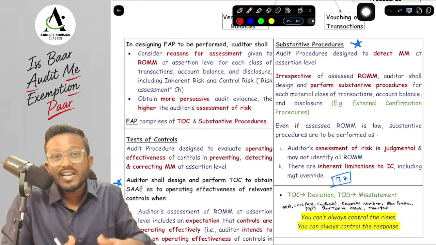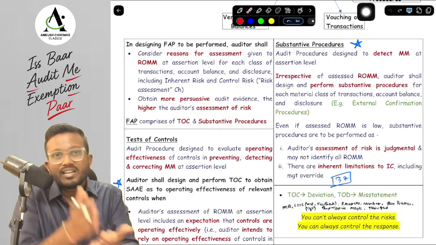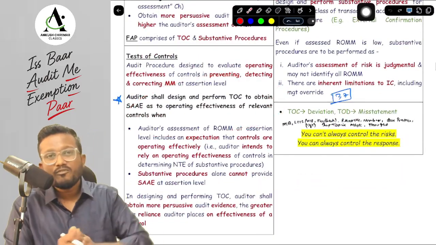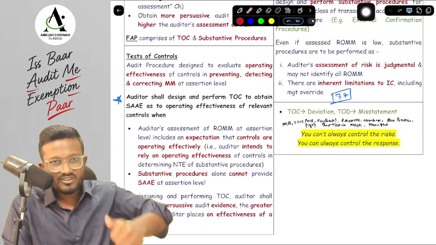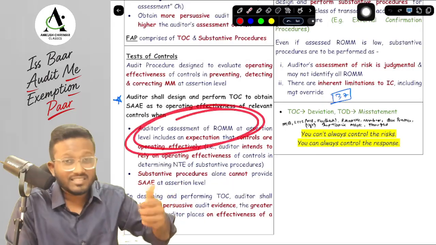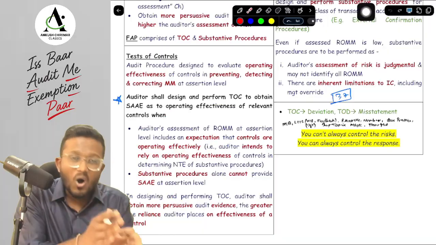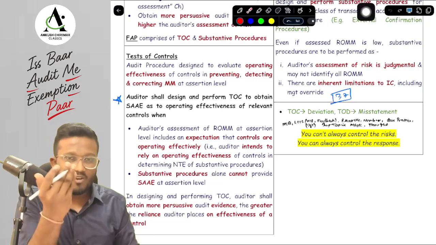Further audit procedure contains two things: TOC and substantive procedure. TOC is basically evaluating the operating effectiveness of controls, whether they are effectively preventing, or detecting and correcting, the material misstatements. Okay, yes sir. We need to design and perform TOC for two reasons. This is important. What are the two reasons? Either your RoMM assessment contains an expectation that the controls are operating effectively, which means you want to rely on the controls, or your substantive procedures alone cannot provide sufficient and appropriate audit evidence, so you need to perform more TOC.